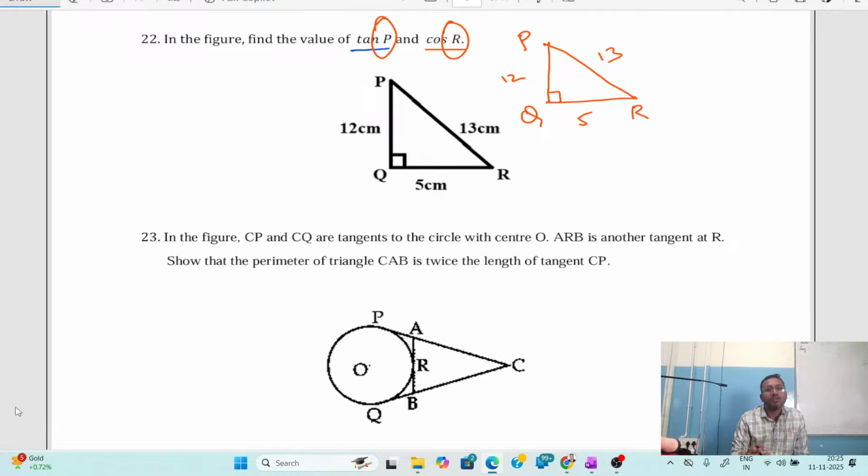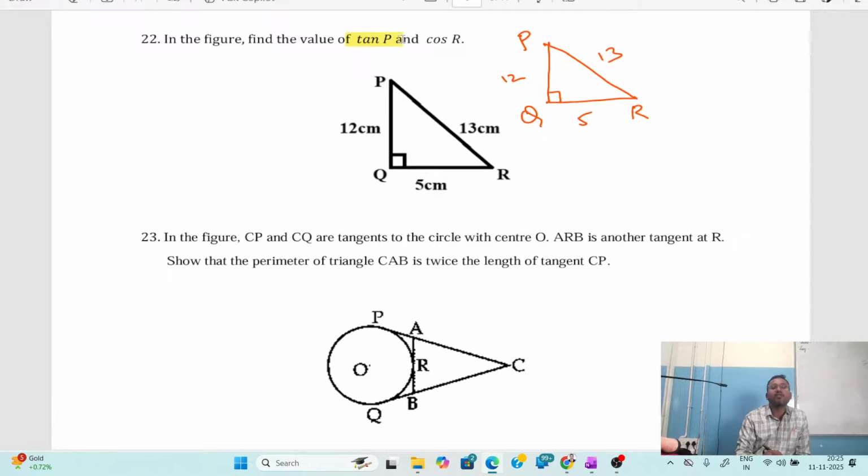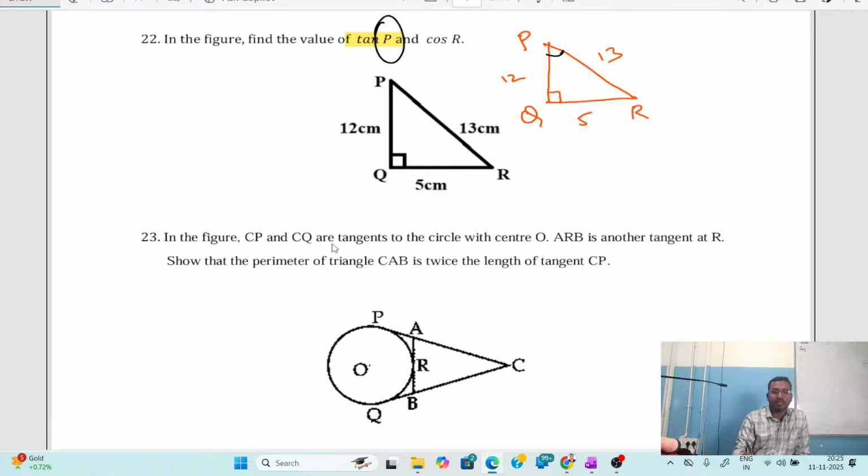Suppose according to this problem, if you want to find tan P, then what are we supposed to do? We have to assume angle P as acute angle. As you can see here, P represents what? Acute angle. According to this figure, angle P is acute angle.